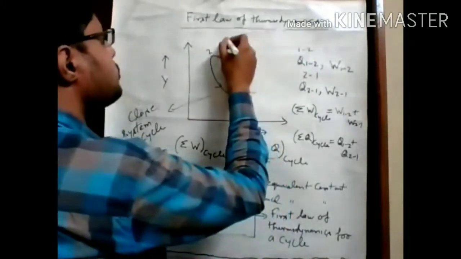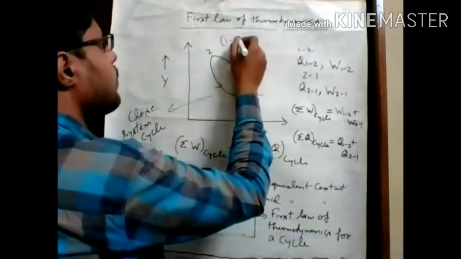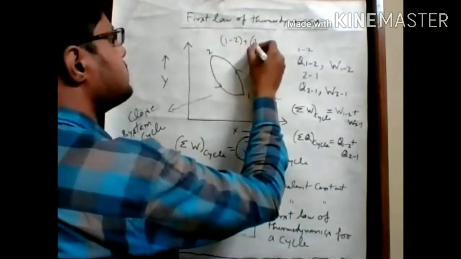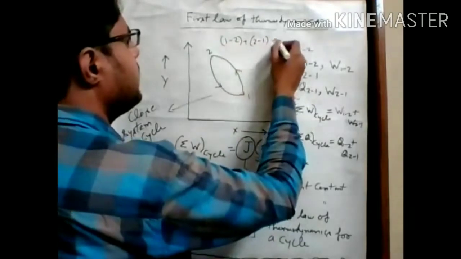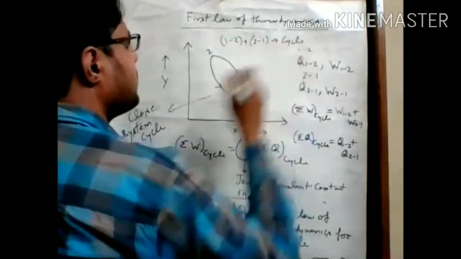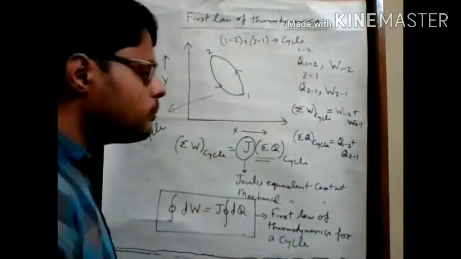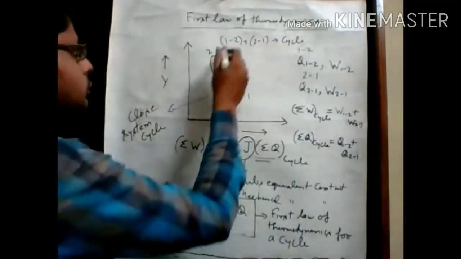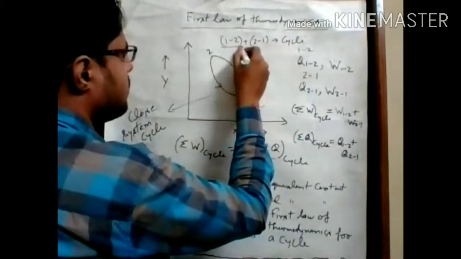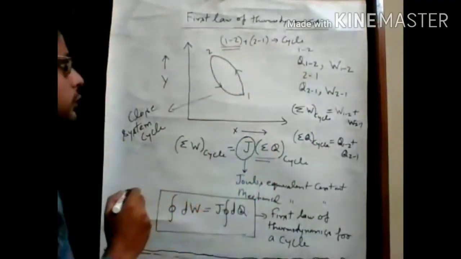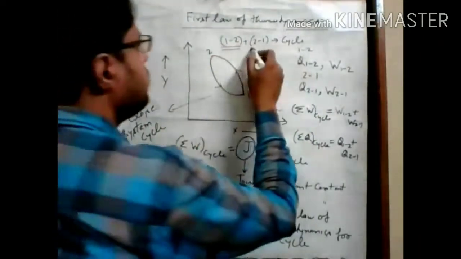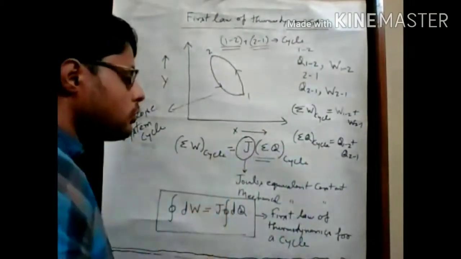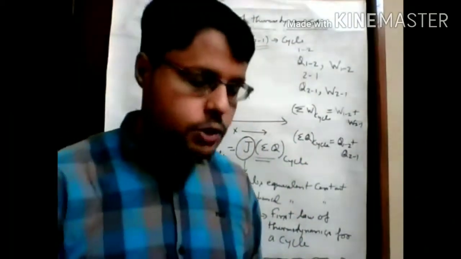If we combine these two individual processes, 1 to 2 plus 2 to 1, then we get this particular cycle. So if we want to apply the first law of thermodynamics for a particular process, we use either 1 to 2 or 2 to 1. So how can we apply this law?